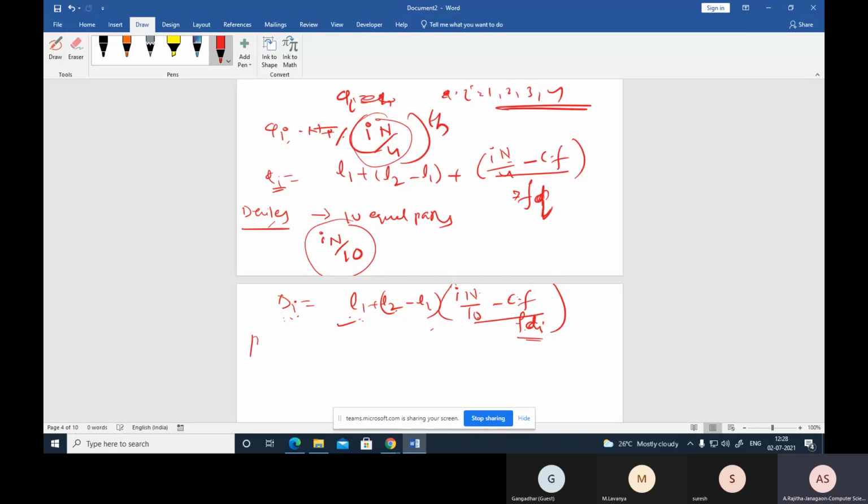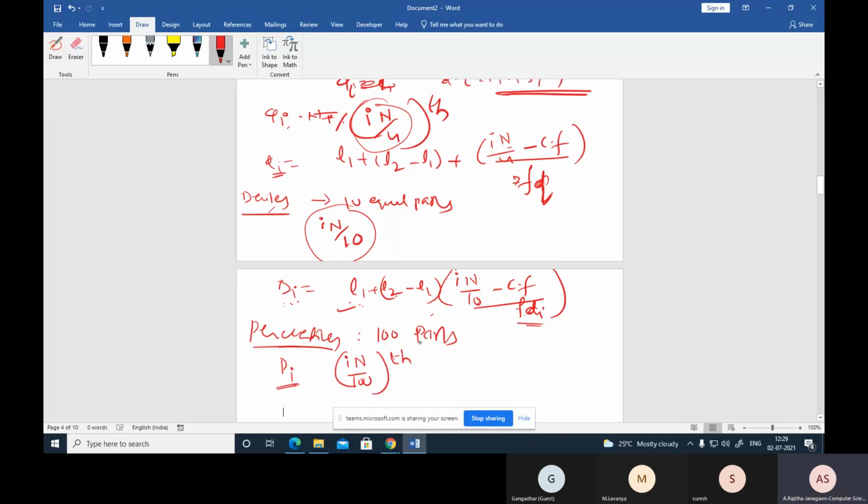Now coming to the percentile. How are we finding the percentile for the given data? Here there are 99 points which divide the data into 100 equal parts. Pi is the value corresponding to i times n divided by 100. Now how are we finding this for grouped data?